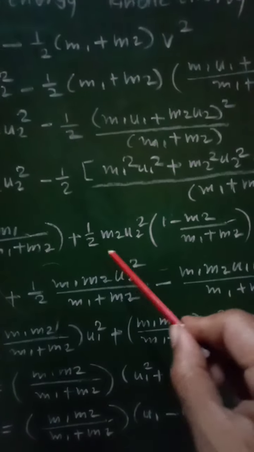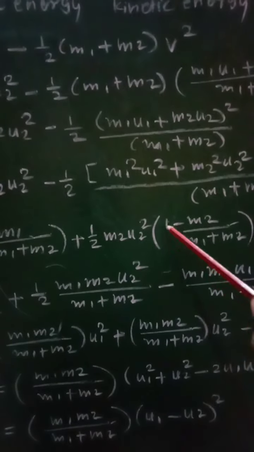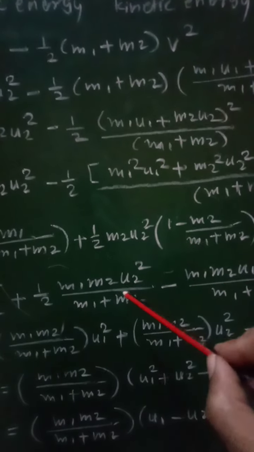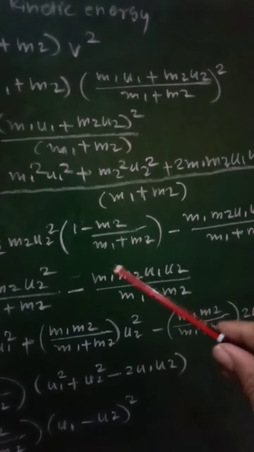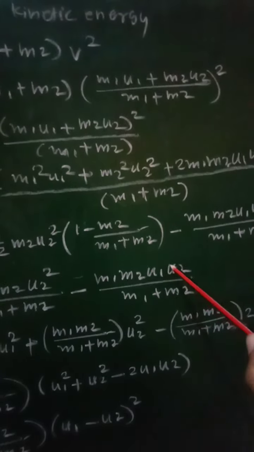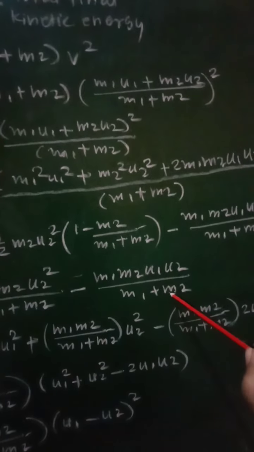Minus the third term will remain as it is, m1 m2 u1 u2 upon m1 plus m2.